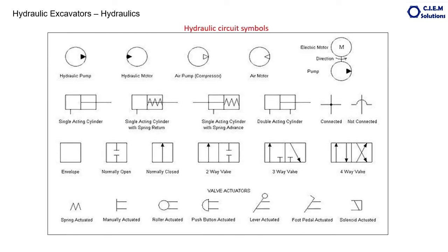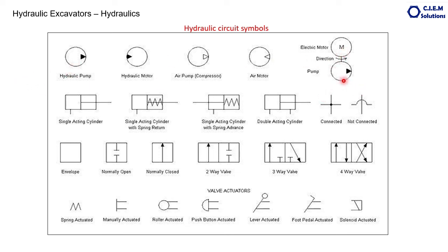Then let us also go through some of the symbols of the hydraulic circuit, which are essential to understand flow diagrams or circuit diagrams. This symbol indicates the hydraulic pump. See, this arrow is going out of the circle. The arrow coming inside the circle is the motor, that is, oil is coming inside. This empty triangle indicates air, and this is the air motor. This M indicates the electric motor, and the pump has the same symbol.